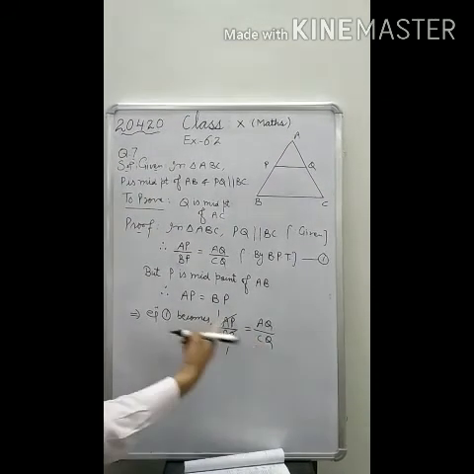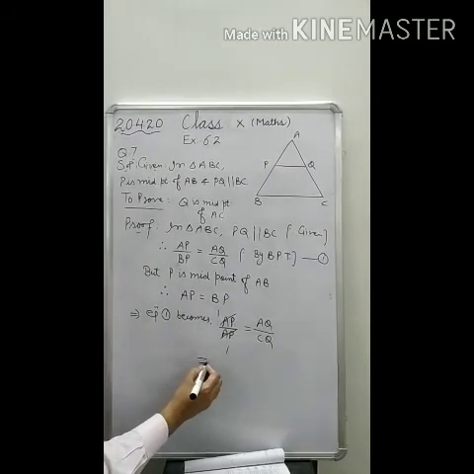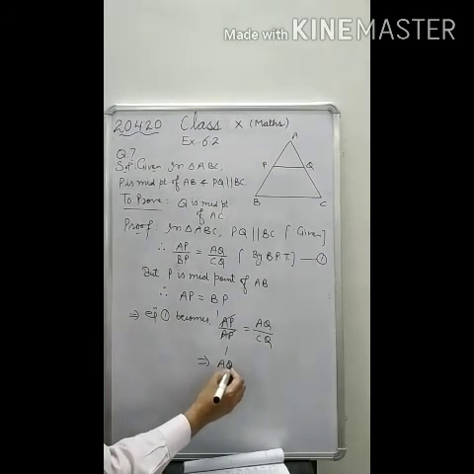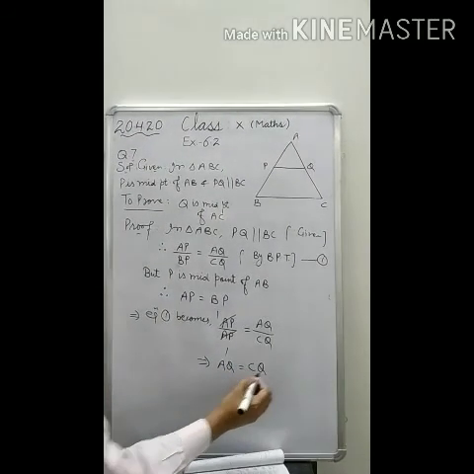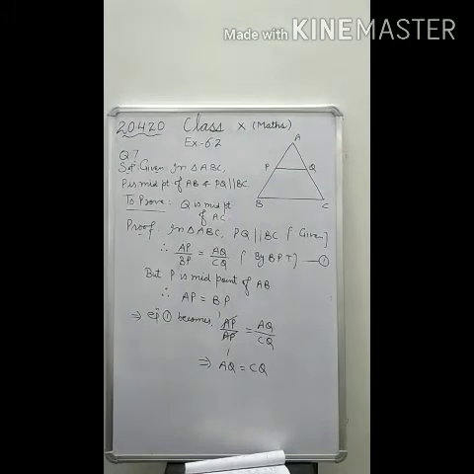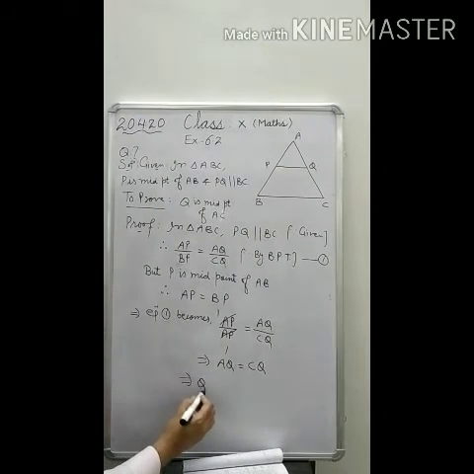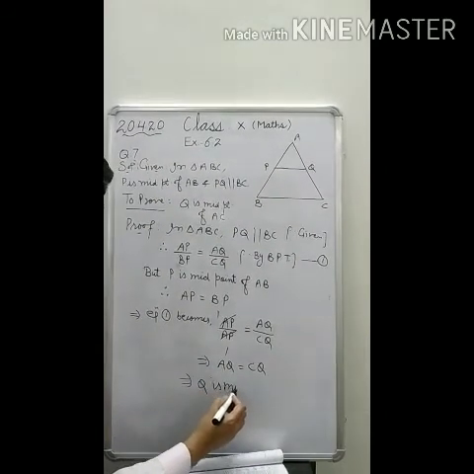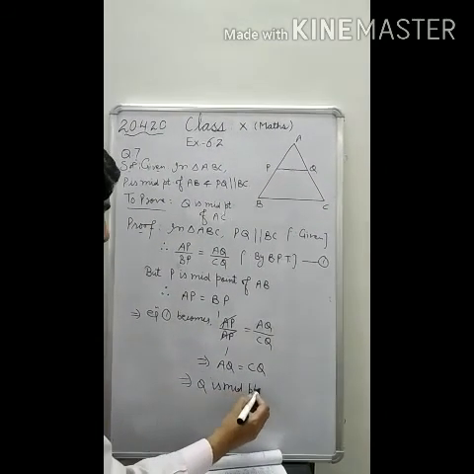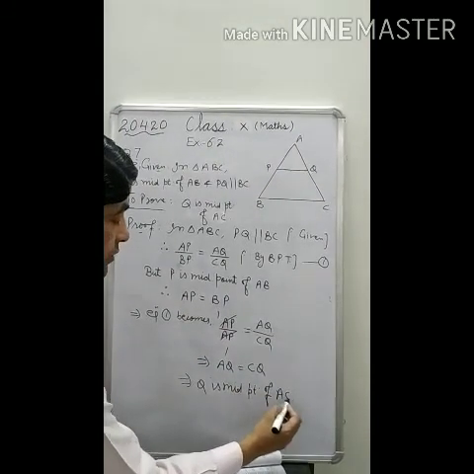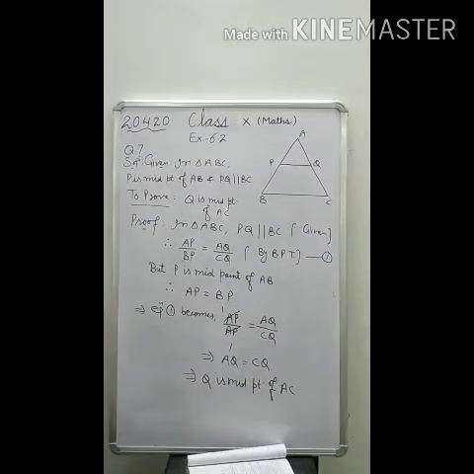Now transpose this CQ to this side. So this implies AQ is equal to CQ. And if AQ is equal to CQ, then this implies Q is the midpoint of AC. So students, this is for the day. Thank you.